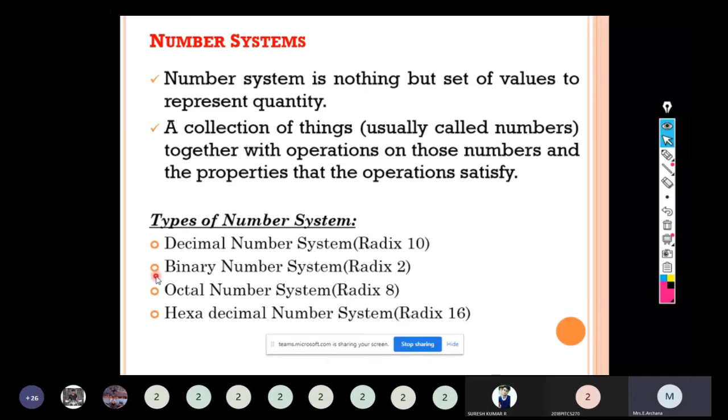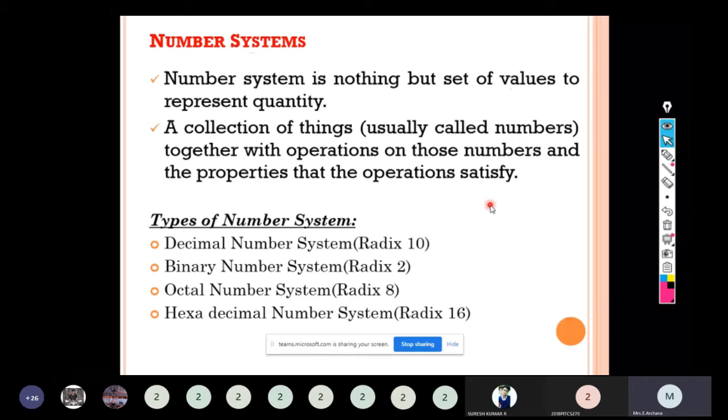What is meant by number system? Define number system. It is nothing but the set of values to represent quantity. So the collection of things, usually called numbers, together with operations on those numbers and the properties that the operations satisfy. We can call it the collection of things. By counting the collection of things, we represent the quantity as numbers.